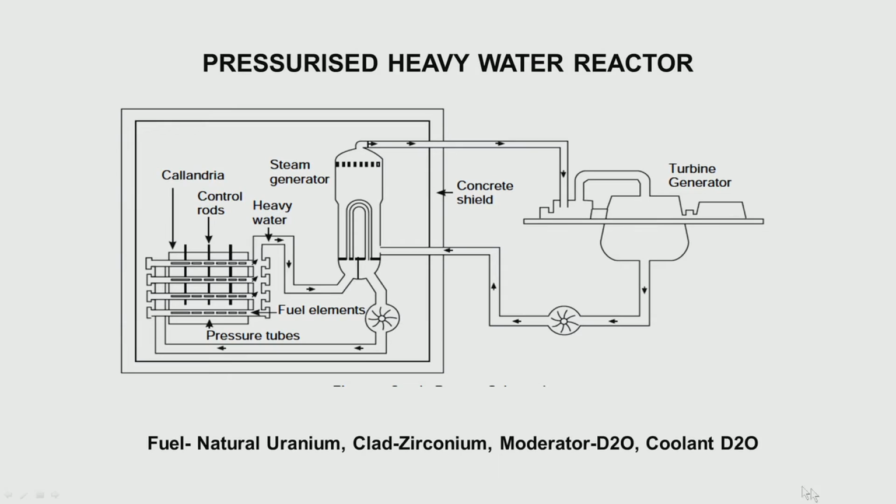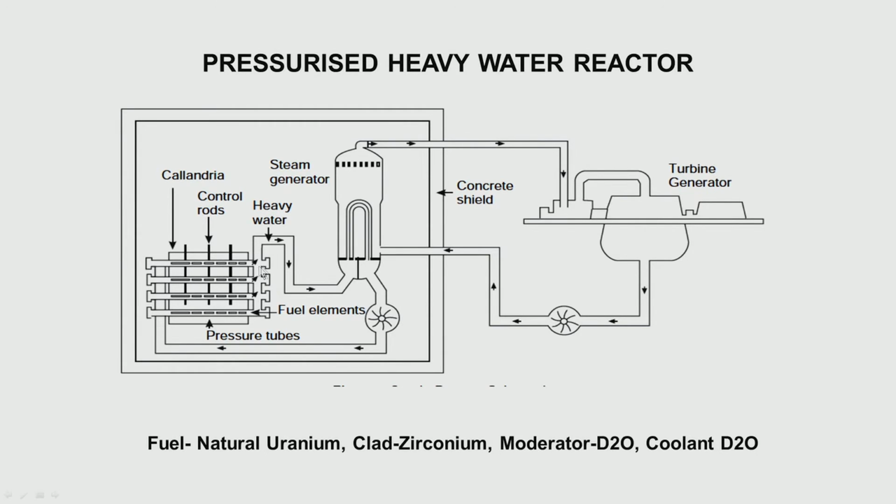So, here you have the reactor core. These pressurized heavy water reactors, as shown here, have fuel elements put inside horizontal channels, they are called